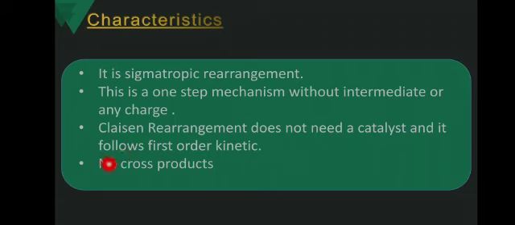No cross product is formed because this is an intramolecular reaction. The rearrangement of the bond takes place inside the molecule. So this is about the characteristics of the Claisen rearrangement reaction.